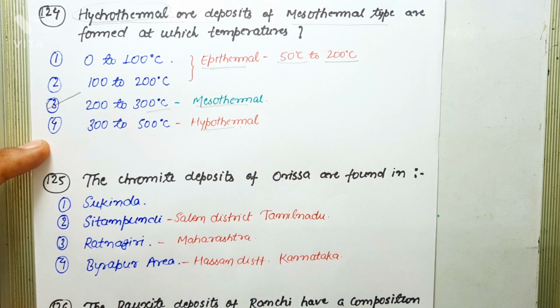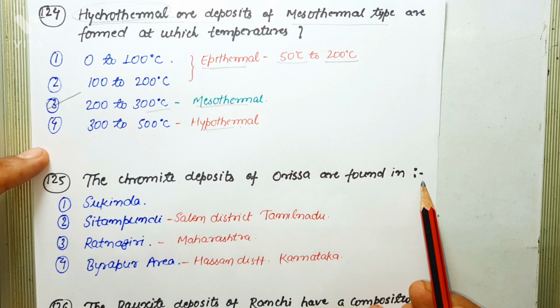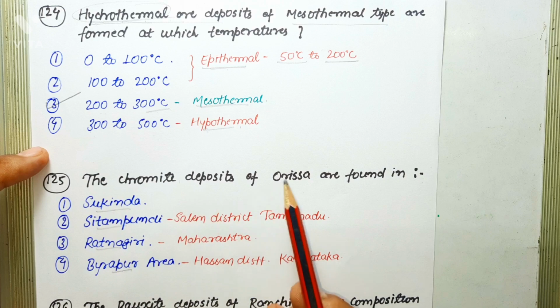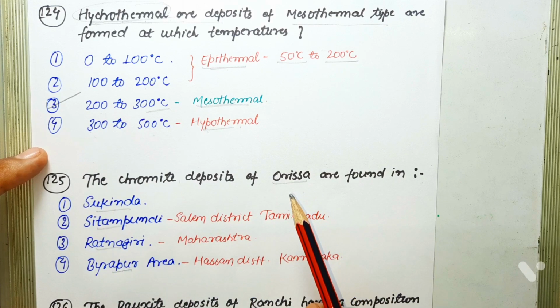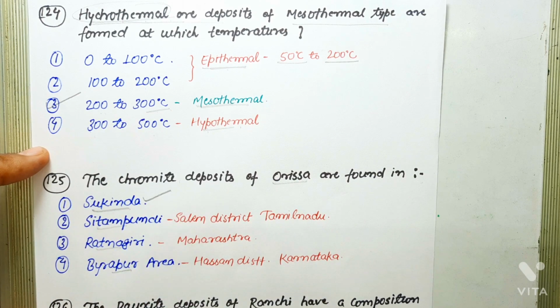Next question says, the chromite deposits of Orissa are found in. Basically, in all these options, there is a locality. We have to tell which of the following localities belongs to the chromite deposit of Orissa. So chromite deposits of Orissa are stratiform and embedded graded deposits in the Nausahi Sukinda area. So let's check the options. First one is Sukinda. So this is the correct answer.